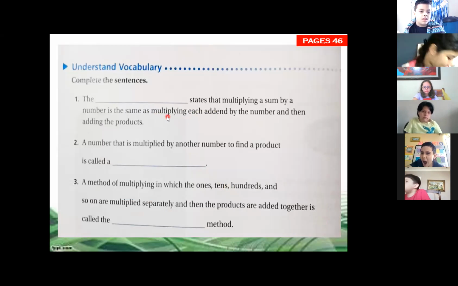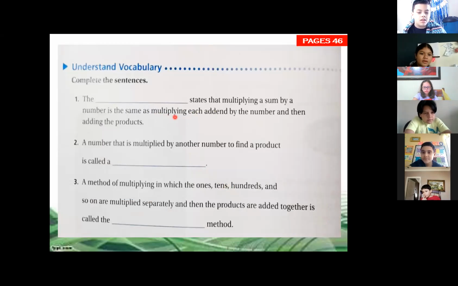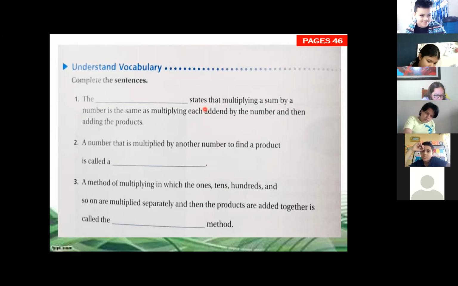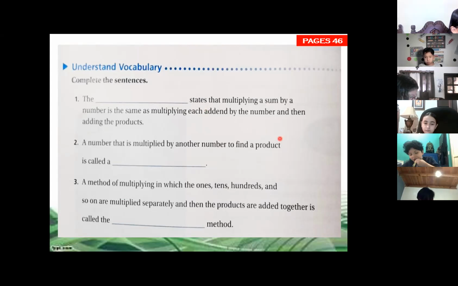Sentence number 1. Joshua, help me to read sentence number 1, please. That states that multiplying a sum by a number is the same as multiplying each addend by the number and then adding the products. That's right. So it's a property. Which word from the vocabulary words can we write down here, class?